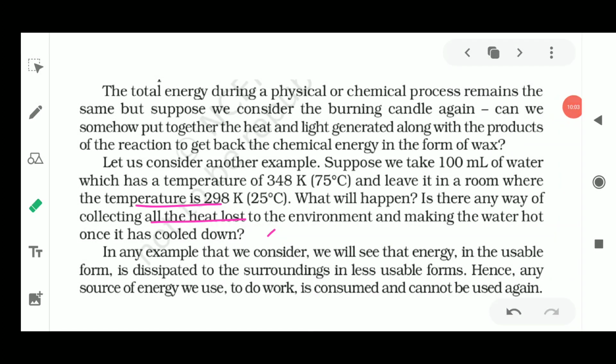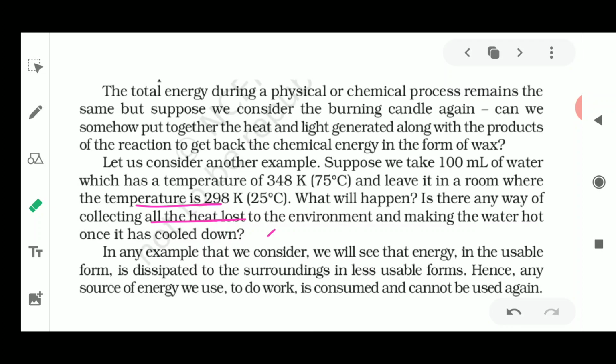So here, is there any other example that we can consider where we see whether energy is in an unusable or usable form, or whether it dissipates, meaning it goes into the environment, and whether it is in the same form when it goes into the environment or not?